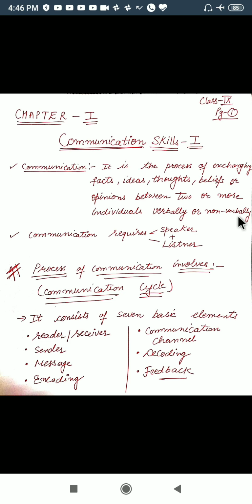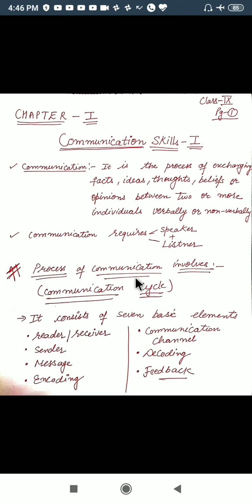If the sender and the receiver do not know the language of communication, they will not be able to communicate. So a common channel should be there, through which their responses will be shared from time to time.